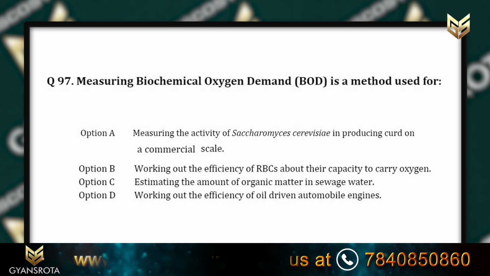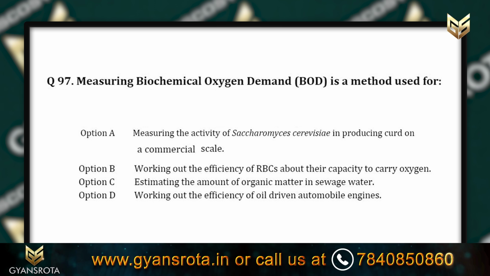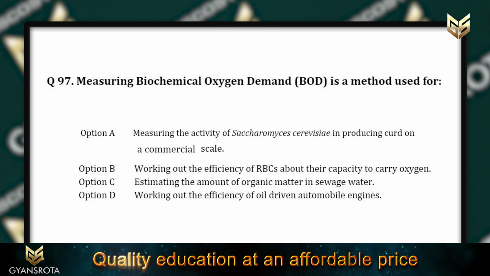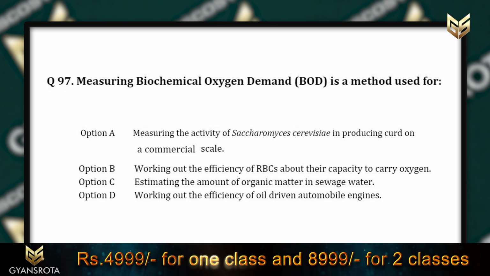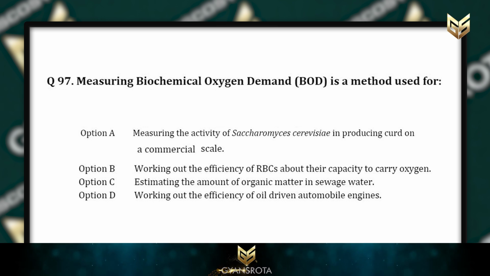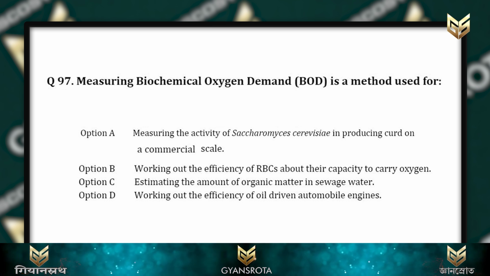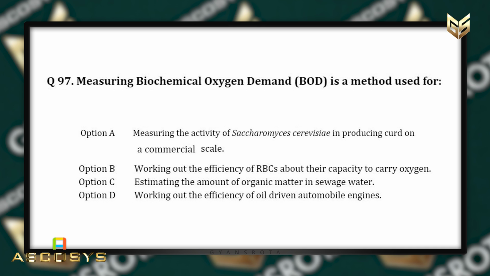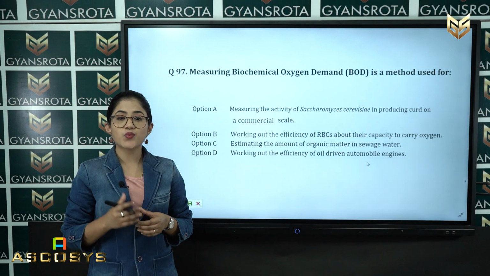Measuring biochemical oxygen demand, that is BOD, is a method used for option A, measuring the activity of Saccharomyces cerevisiae in producing curd on a commercial scale. Option B, working out the efficiency of red blood cells about their capacity to carry oxygen. Option C, estimating the amount of organic matter in sewage water. And option D, working out the efficiency of oil driven automobile engines. Student, from these 4 options, you have to select the one.